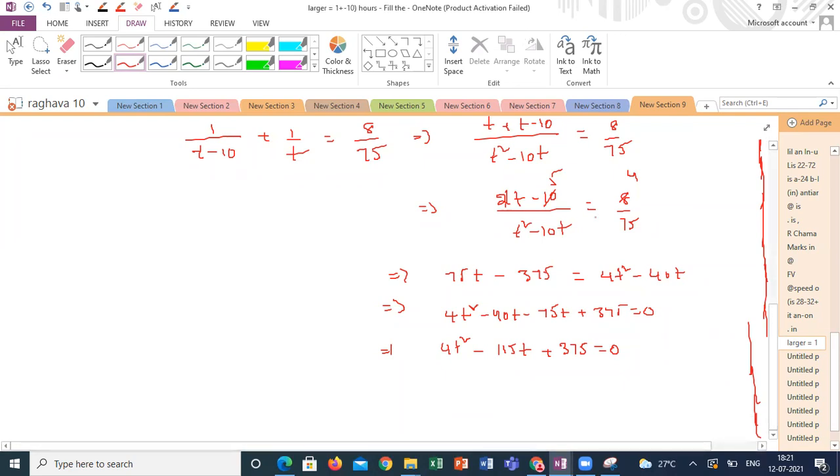Sir, I got 8t square minus 230t plus 750 equal to 0. I divided it by 2, sir, so it is the same equation. So you got 8t square minus 230t plus 750 equal to 0. These two equations are the same only. Divide this equation by 2, what will you get? Okay, sir.